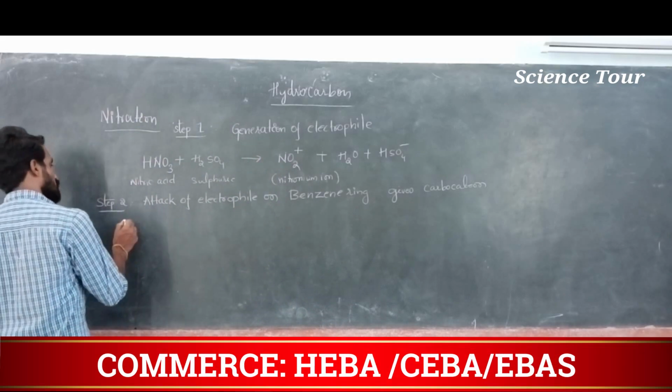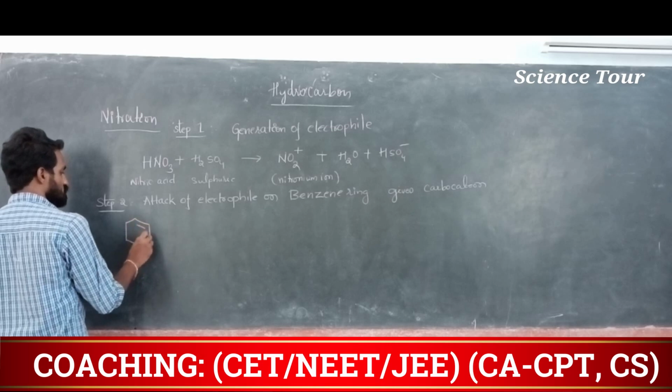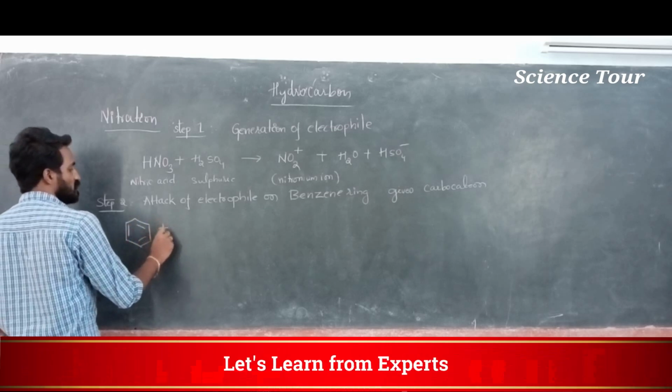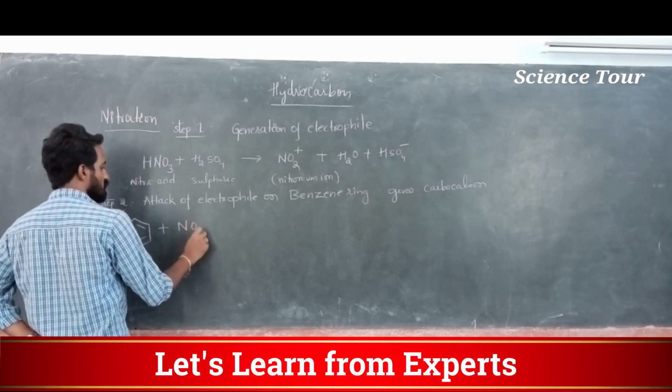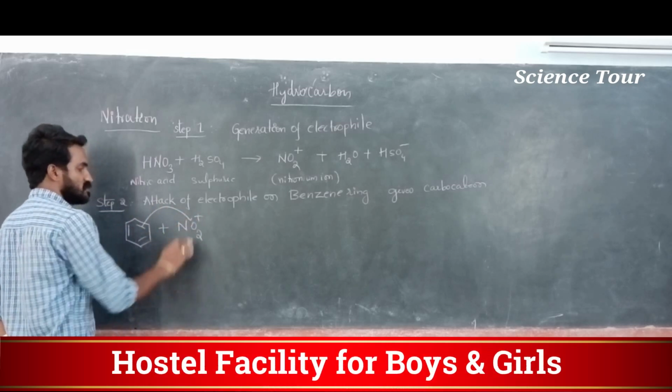In step 2, what happens, my dear students, is this is actually the benzene ring. The benzene ring contains double bonds. One of the double bonds is used and it attacks this particular nitrogen, N.